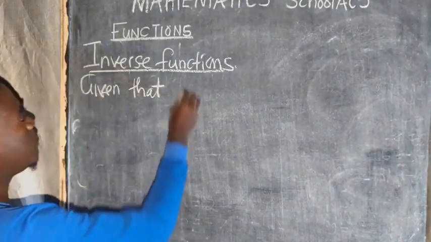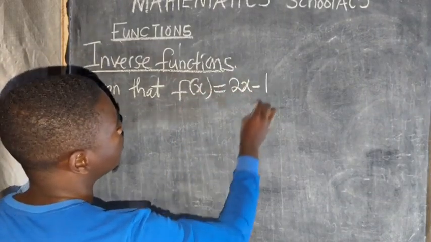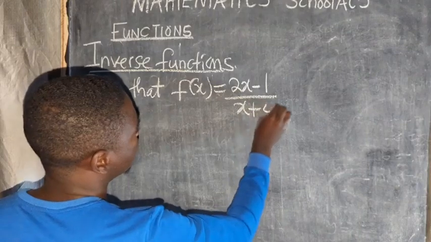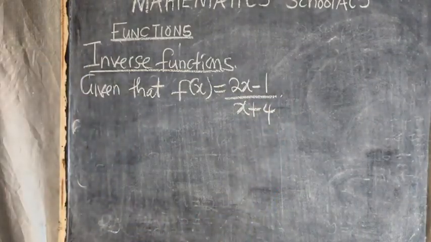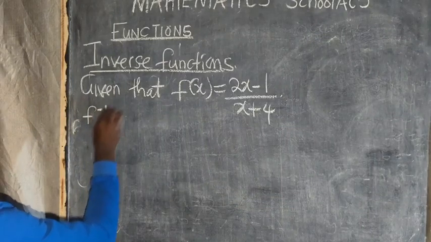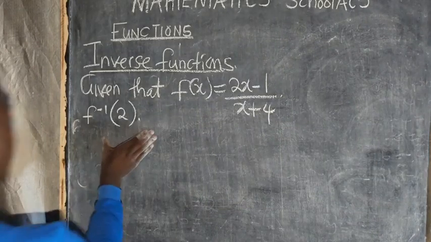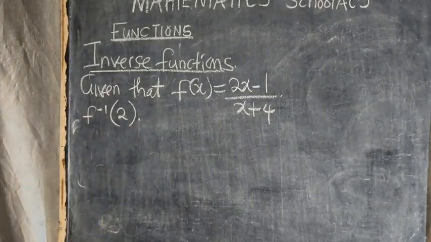So make sure that you follow me attentively. f of x is equal to 2x minus 1 over x plus 4. You are given something like that, then you are asked to find f inverse of 2. A question can just come direct like this. How can you now answer this question? This one is a bit different from the questions that we have been doing.